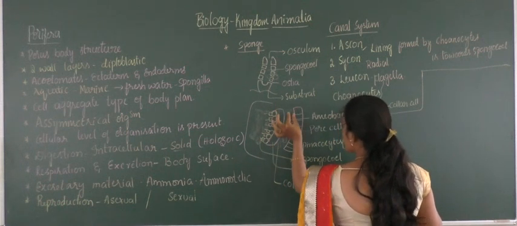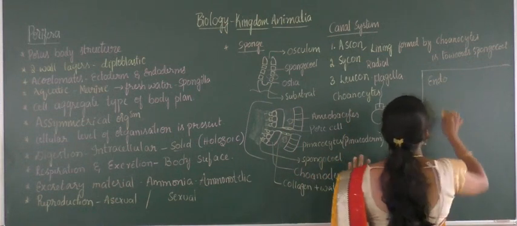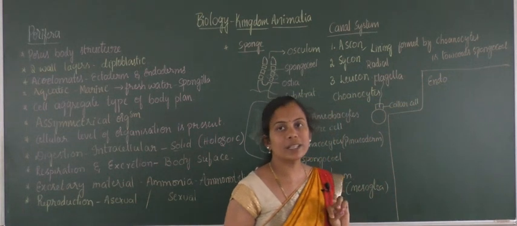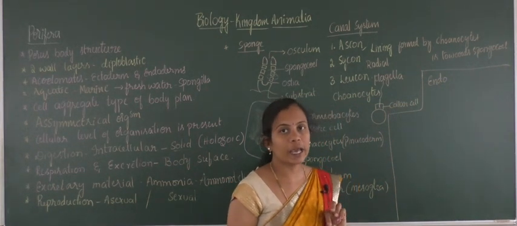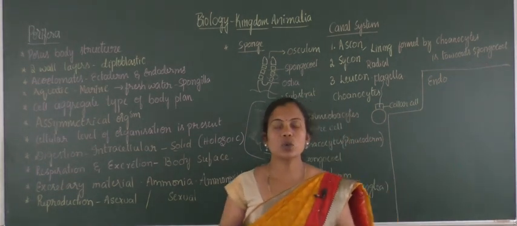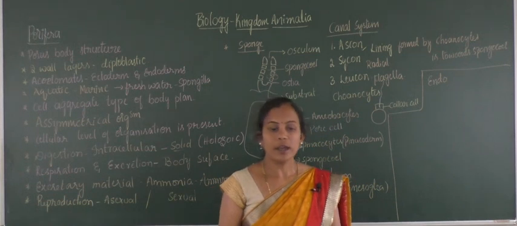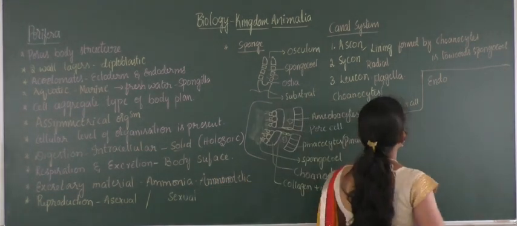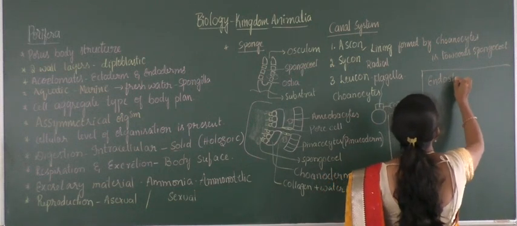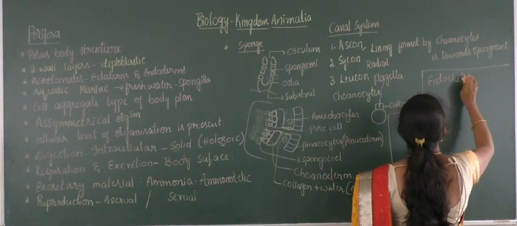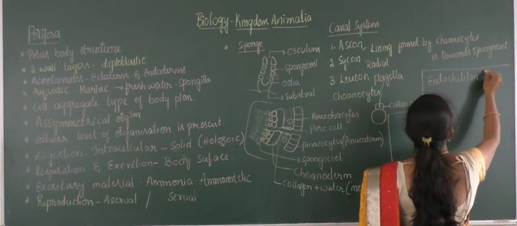Endoskeleton means inside the body the skeletal structure will be there, which gives a framework to the organism's body. So when it comes to us also, the bones are present inside our body and that forms the endoskeleton, right. In the same way the skeleton is present in the mesoglea region.